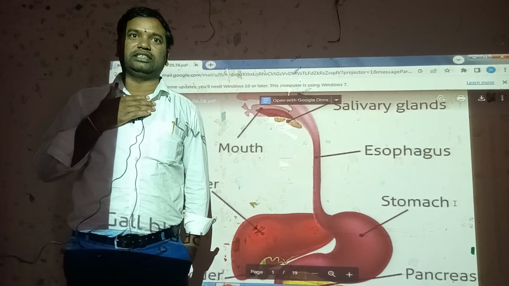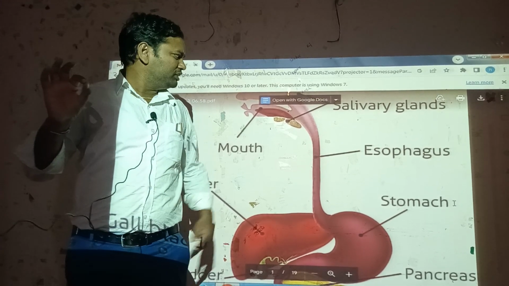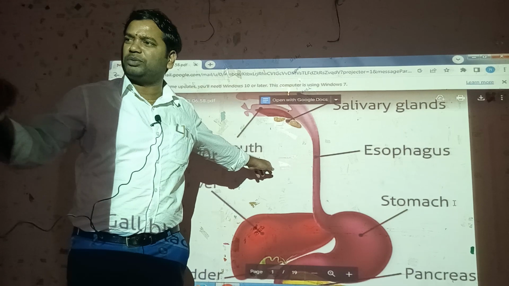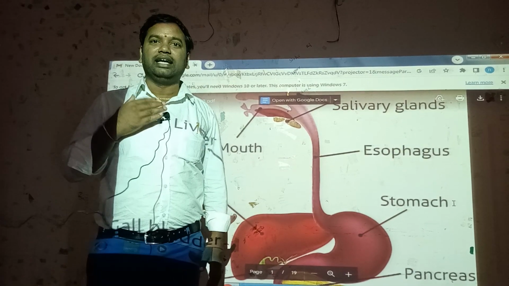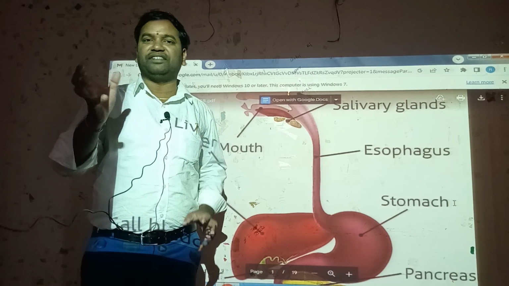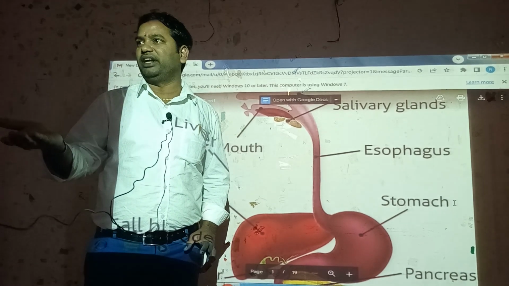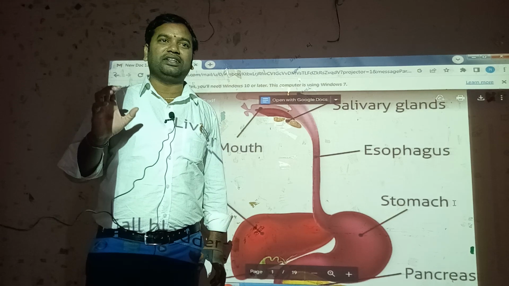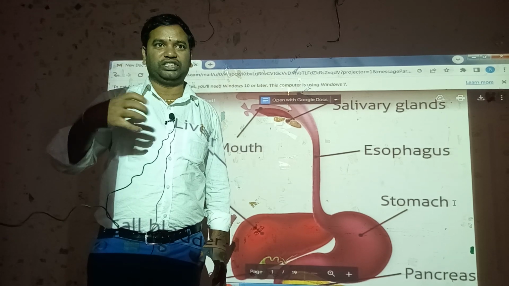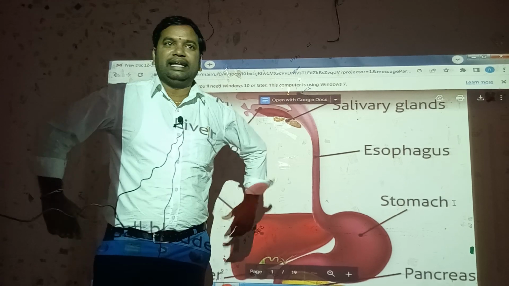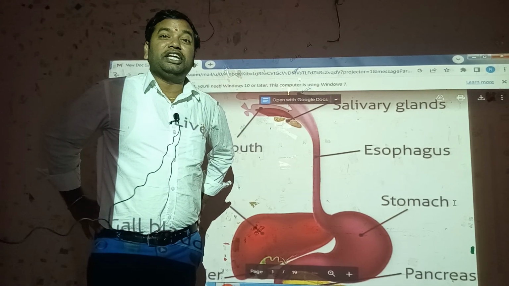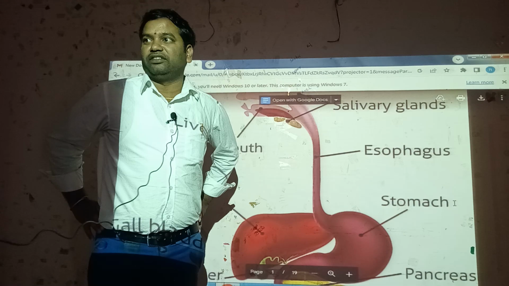For example, in the digestive system, complex food substances are changed to simple absorbable material, which is called digestion. That is one of the functions. Respiration is important for the exchange of gases and is an energy provider. And then the circulatory system, with blood and heart structure, is important for transport of different types of food material. And the excretion system is the elimination of wastes from the body.